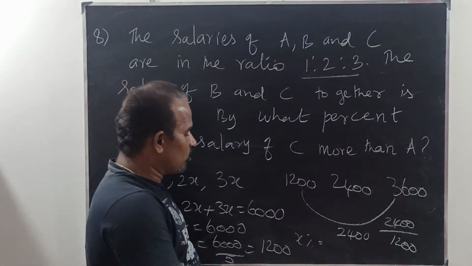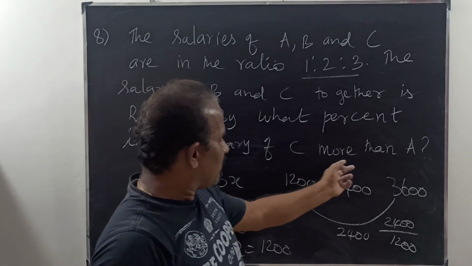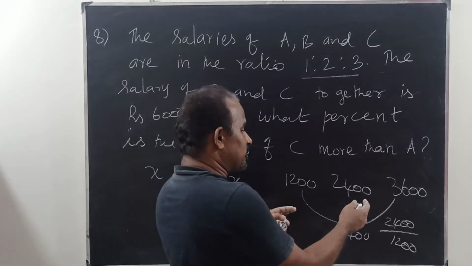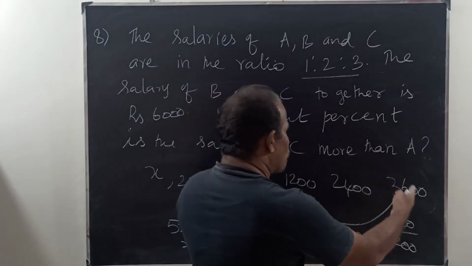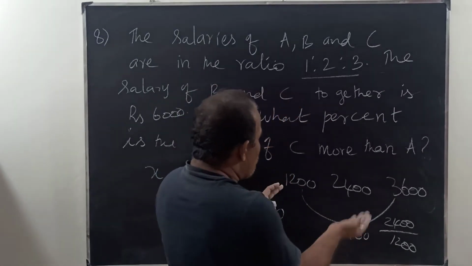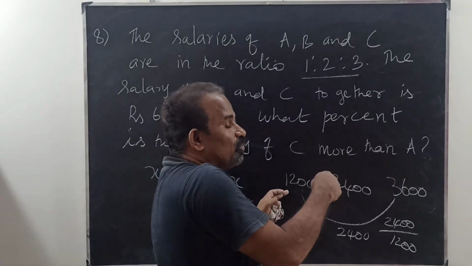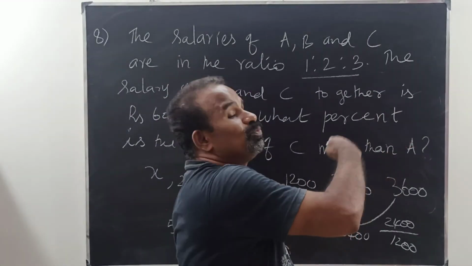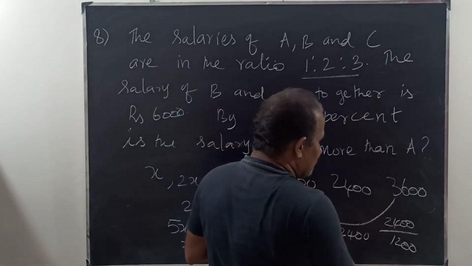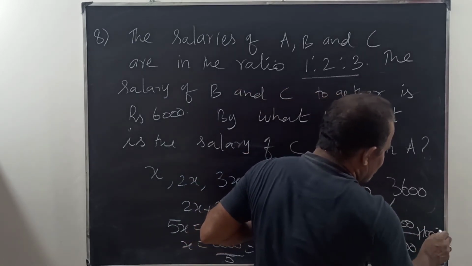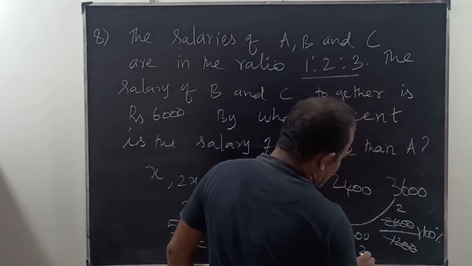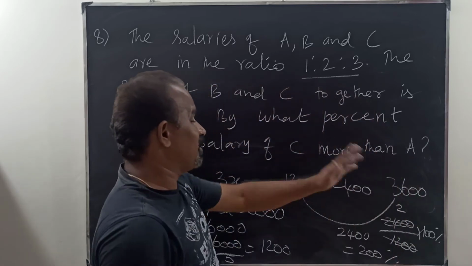You can calculate this one also, but it is very easy. This is 1,200, this is 3,600. We want to find the percentage. How much is more? The base is 1,200. So you have to take 1,200. From 1,200, 2,400 is increased. So 1,200 is the base, 2,400 is the increase, into 100 percentage. So 2 into 100, the answer is 200 percentage increased.